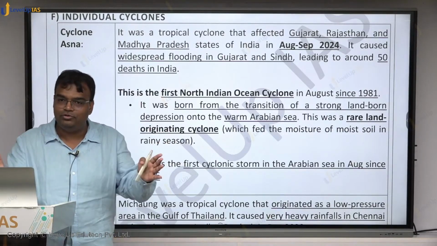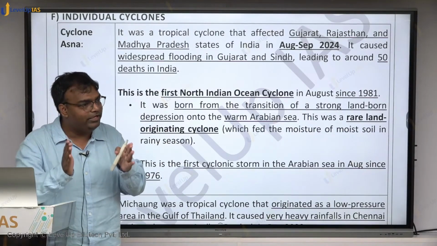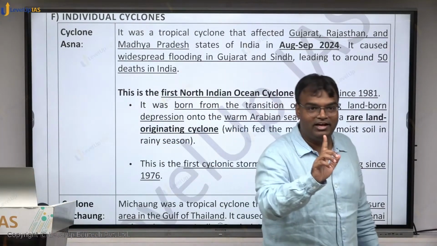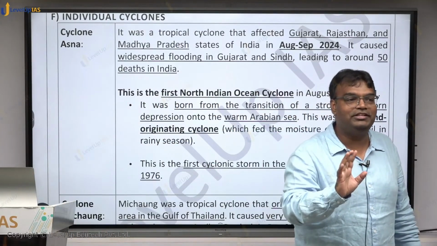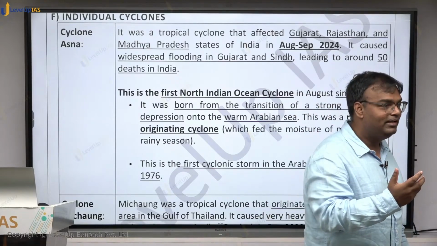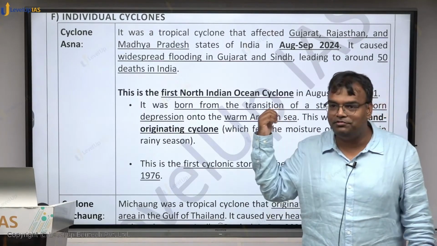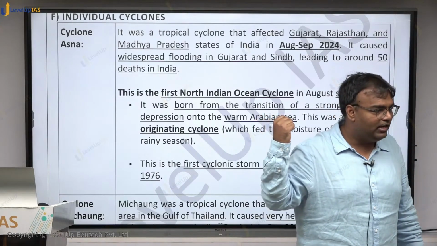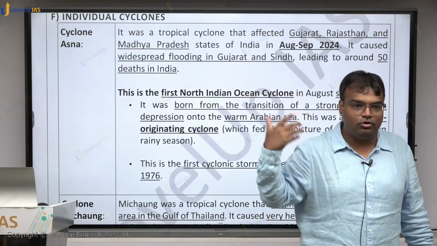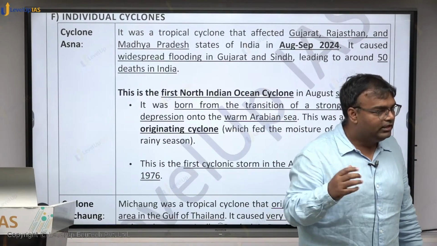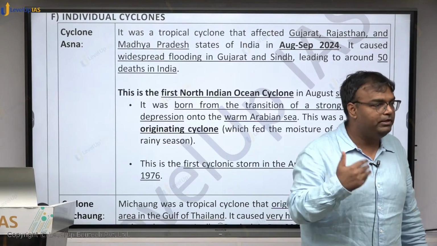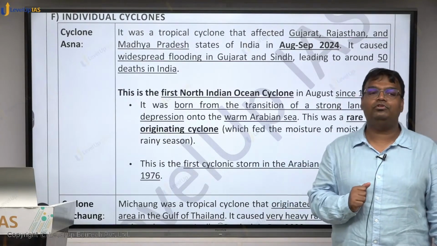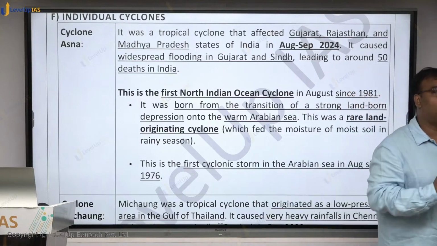Cyclone season is divided into two parts. Monsoon period में cyclone नहीं होगा. First, why Asna is significant? Asna kind of situation doesn't exist. That doesn't come every year. It has come almost after 40 years, 50 years. 1976 के बाद Arabian Sea में आया है. 1981 के बाद यहाँ है तो almost after 40 years, more than 40 years, North Indian Ocean में cyclones came in monsoon period. Now Asna is also important for other important reason.